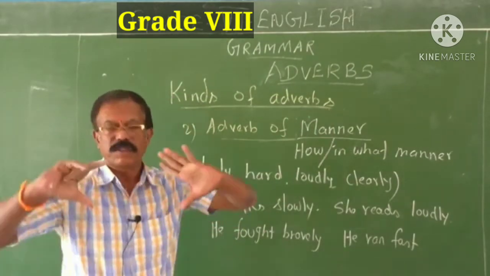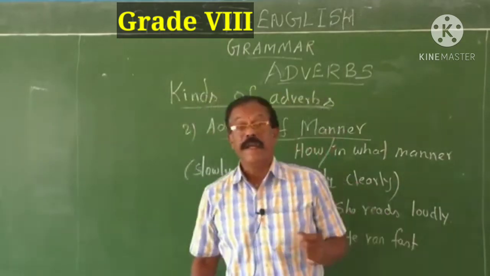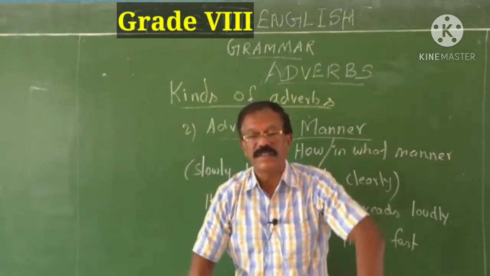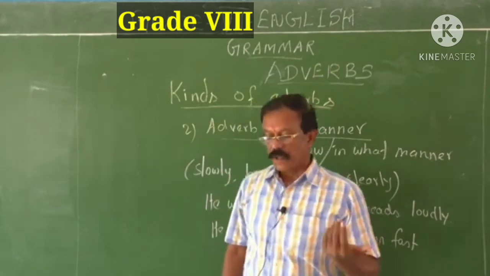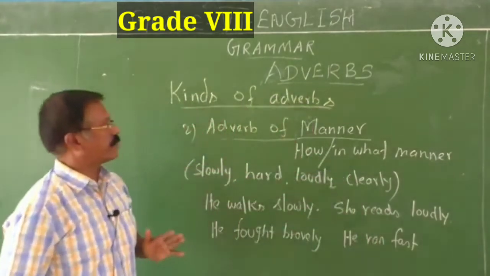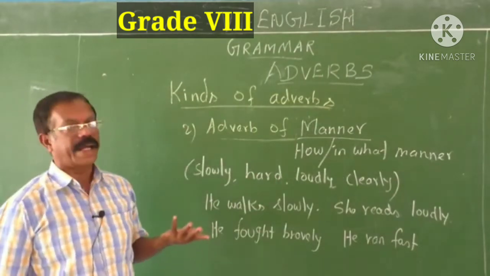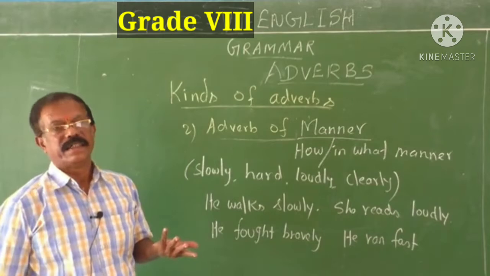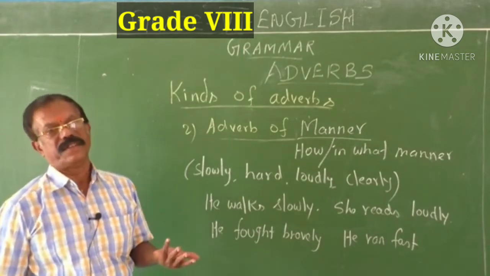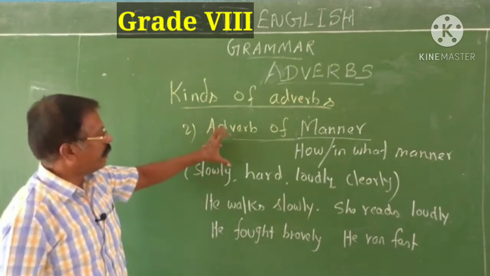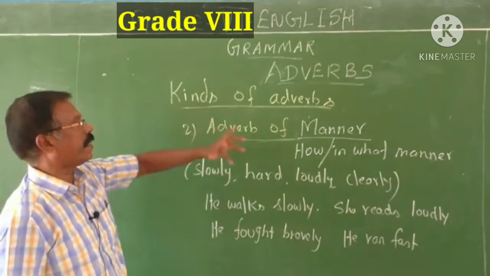Most of the adverbs end in ly, but not all words that end in ly are adverbs. That's important. So they are called adverbs of manner. They answer the question how or in what manner the action is done, how it is executed by the subject. Therefore, it gives a clear explanation about the manner of the action.